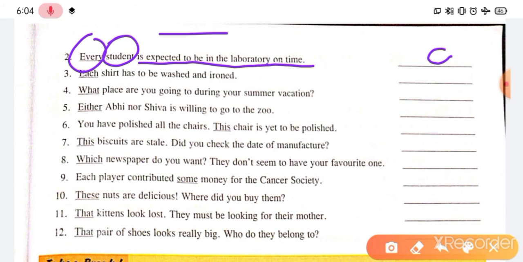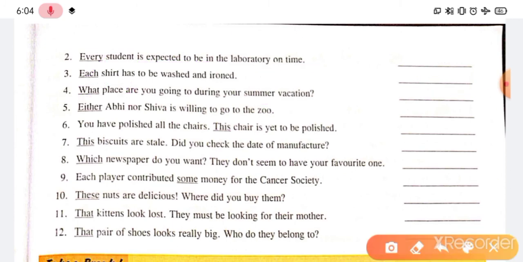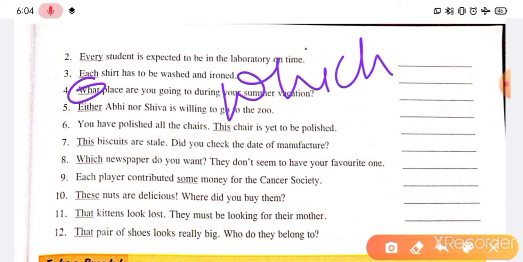C. "Each shirt has to be washed." Each shirt, again singular, they are matched, so no error. C. "What place are you going to during your summer vacation?" What place? Guys, something is wrong. Yes, instead of what, there should be which. So what do we write here? Which. This what is wrong, and the right word will be which.